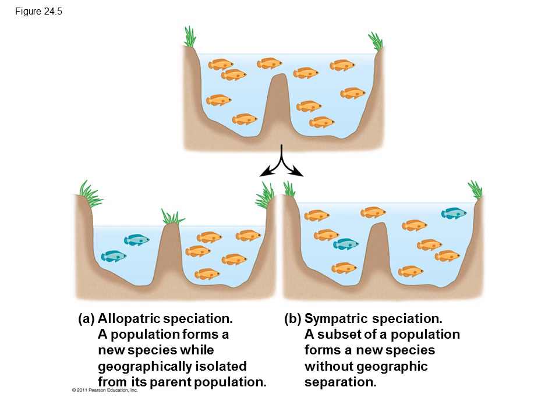And in sympatric speciation, a new species occurs within the population in the same place. Now, SYM means the same, so it means the same location. There's no geographic separation. There is some other type of reproductive isolation.